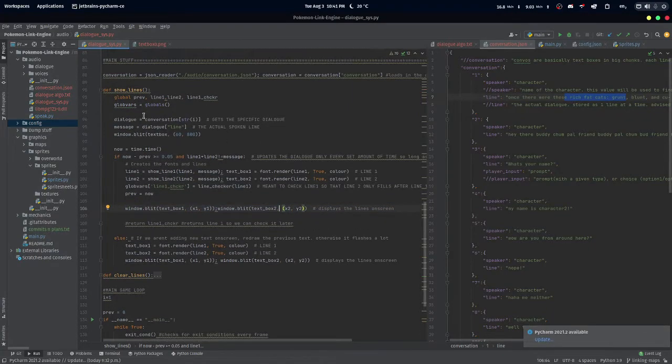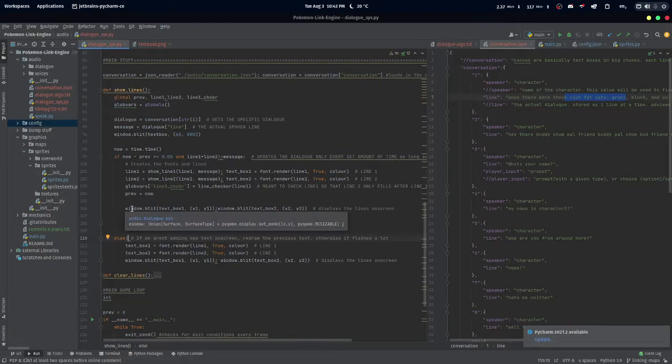So what happens in here is it creates the dialogue, creates the message, draws the text box onto the screen, and then it sets a timer. That way the text doesn't update every single frame, but instead it updates, in this case, every 0.05 seconds. Every 0.05 seconds it'll add on another letter to the text, and so on and so on, until the message is complete.